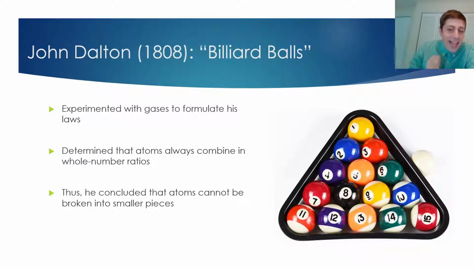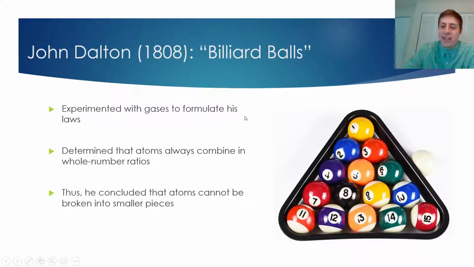So he determined that atoms always combine in whole number ratios, right? So you would never just see like 1.37 atoms bonding to one atom. It's always 1 to 1 or 2 to 1 or 2 to 3, something along those lines. And because he saw that atoms always combine in whole number ratios, he concluded that atoms can't be broken into any smaller pieces. So he said that there was nothing smaller than an atom.